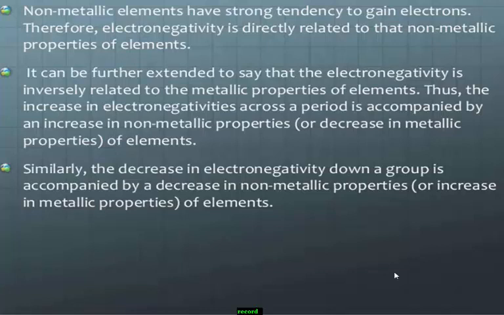Therefore, electronegativity is directly related to non-metallic properties. Similarly, the decrease in electronegativity down the group is accompanied by a decrease in non-metallic properties of the elements.